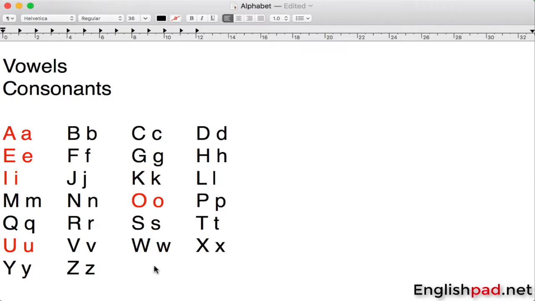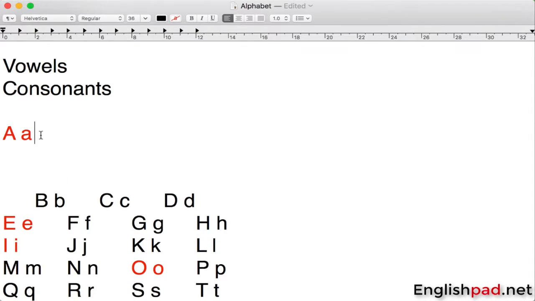Okay, so let's put them into some words. I haven't prepared really any words here, so I'm going to go offhand, off the top of my head, and come up with some words. And I want to pronounce them so that you guys can realize how these letters can be pronounced in some really simple words. All right, so let's get started.